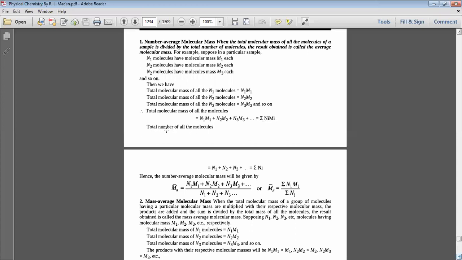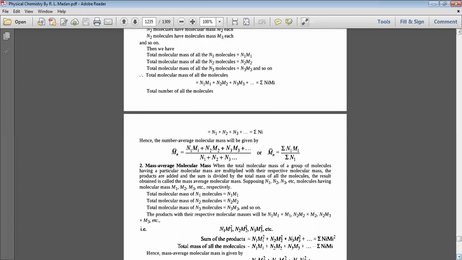And the total number of all molecules would be N1 plus N2 plus N3 plus dot dot dot, equal to summation of Ni.